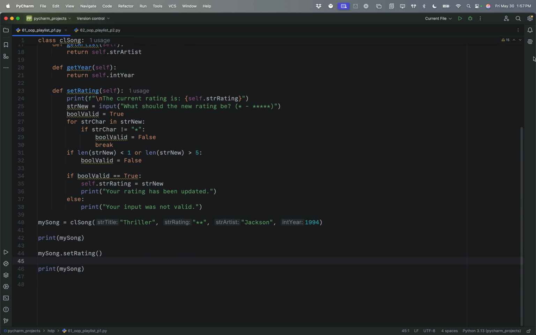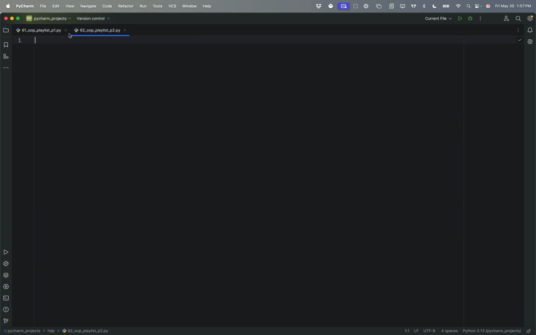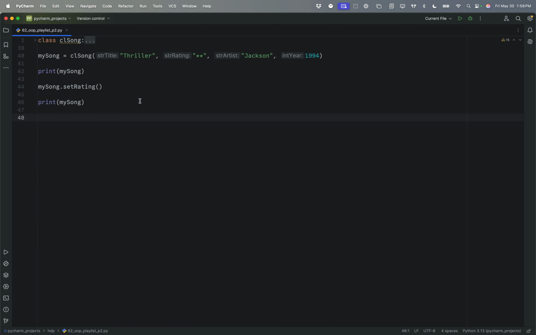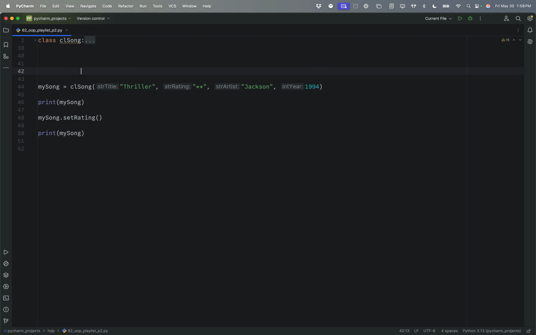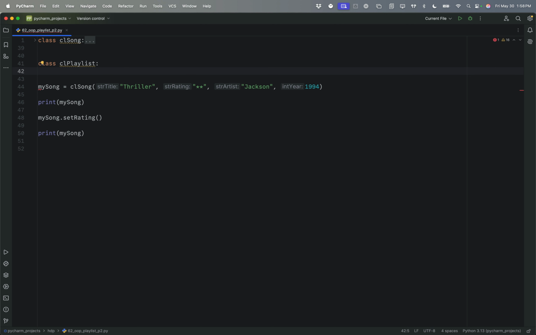Picking up from there, we're going to copy all that code into a new file and start from there. Now that we have the song class created, I'm just going to minimize that, and we are going to start the collection class, which is called playlist. I'm going to call that class CL playlist, and that is going to have an initialization.